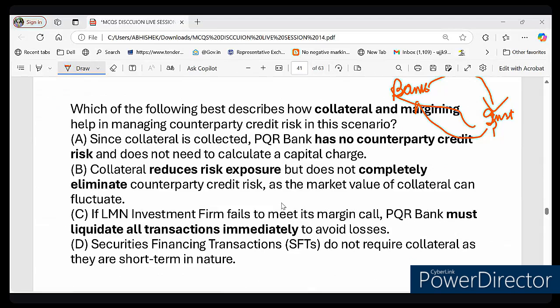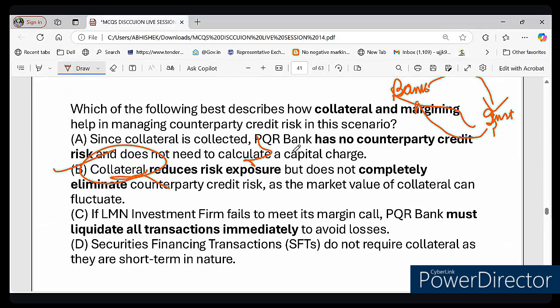So the correct answer to this question is option B. Collateral reduces risk exposure but does not eliminate it. So how does collateral help? This collateral acts like a safety net. If LMN investment cannot pay, PQR Bank still has the security. But if market prices change and the collateral value drops suddenly, the bank might not recover its full money. There is a delay in settling collateral, which means losses are possible.